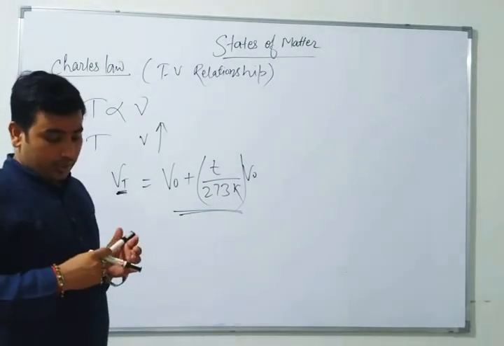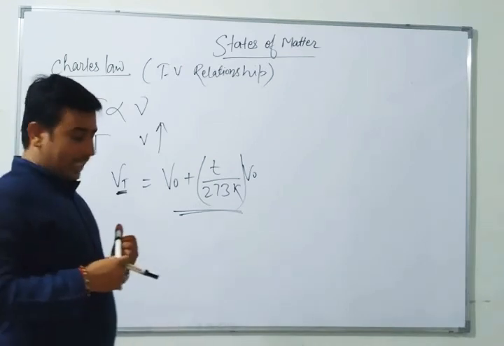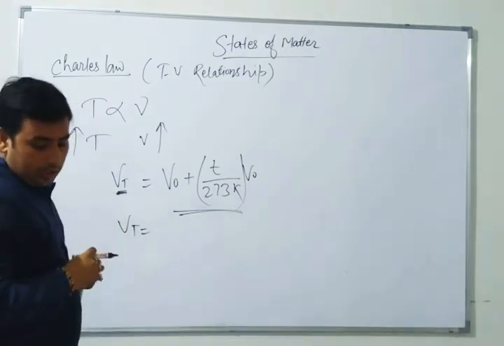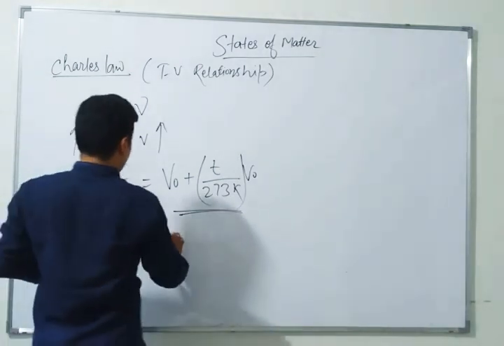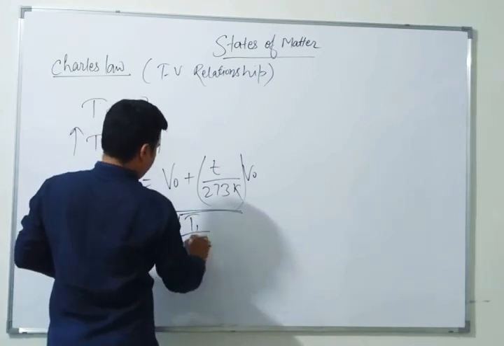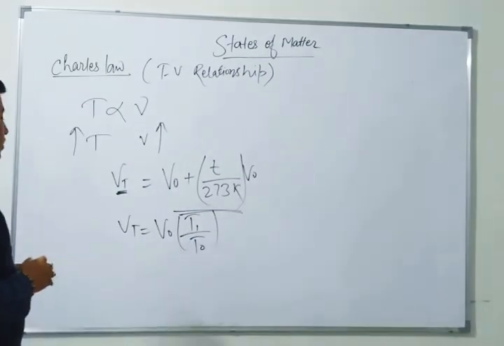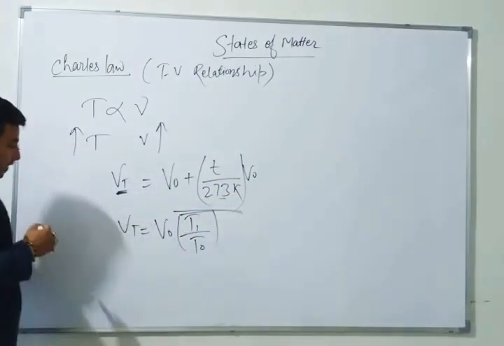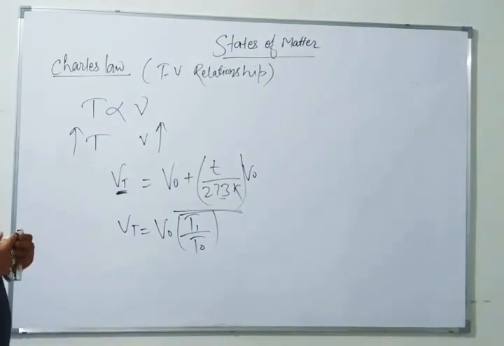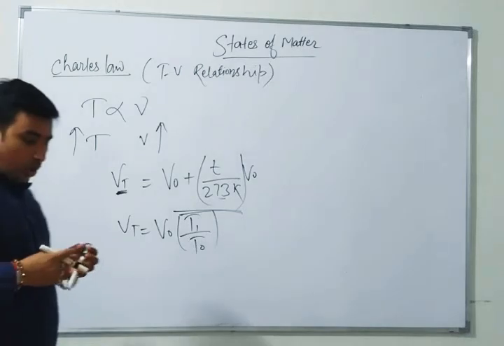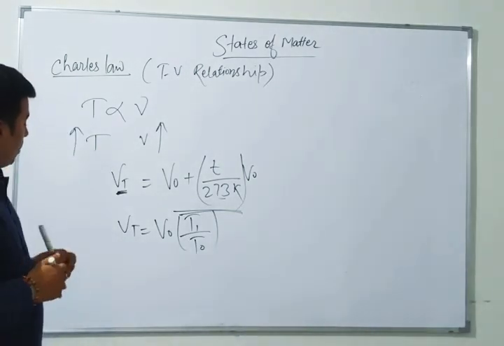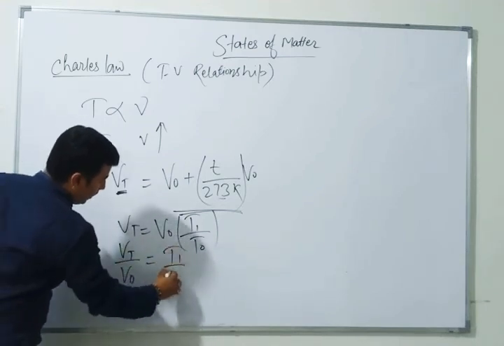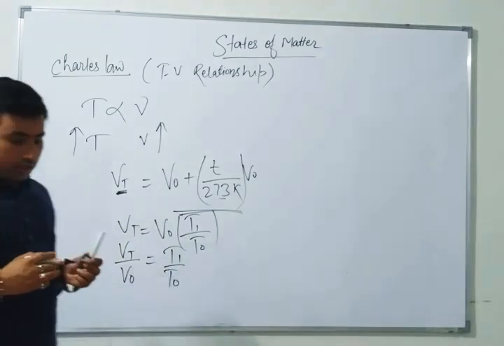So what will be the relation? Can you tell me? You can understand that we can write Vt equals V0 into T1 upon T0. Now you can ask me, sir, what are T1 and T0? T0 is the absolute 273 Kelvin, meaning 0 degree Celsius, and T1 is whatever the temperature has been increased to. Right? Can we then write Vt by V0 equals T1 by T0? Can we write this or not?